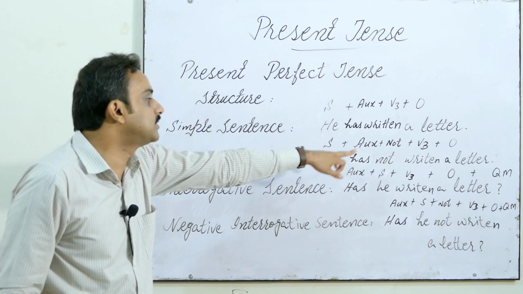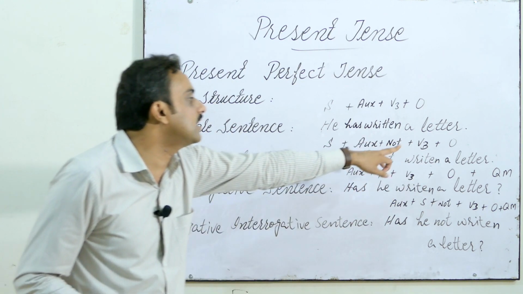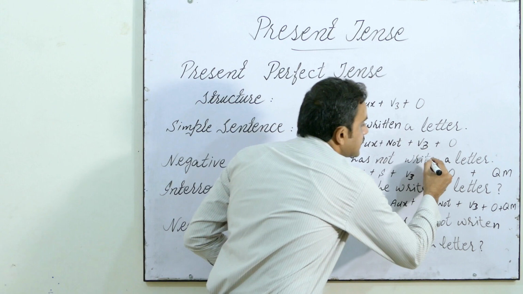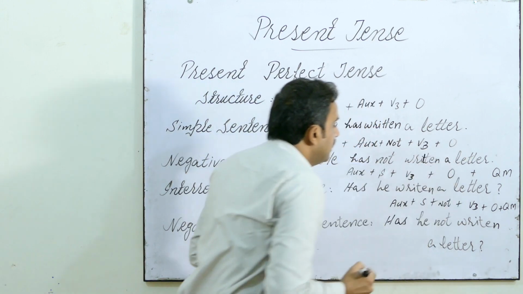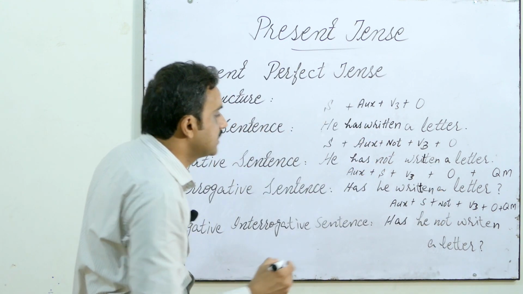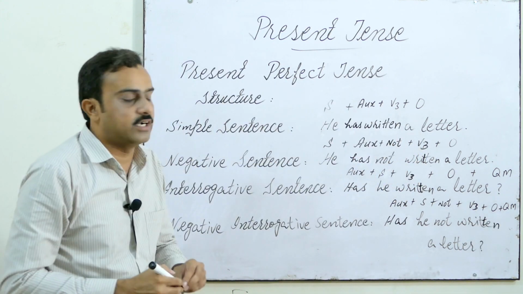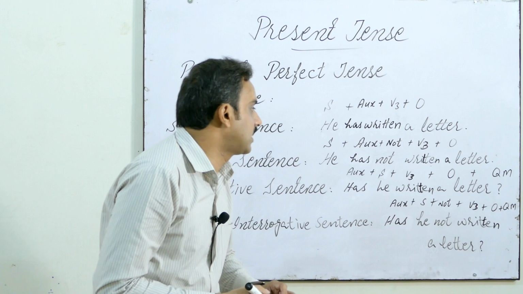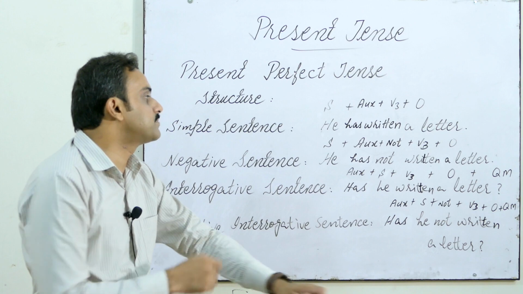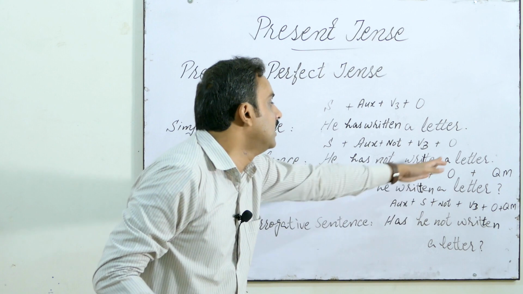Okay, I was talking about negative sentences. First of all subject, then auxiliary has, and then not, negation, and then V3 means past participle, written. Sorry, the spelling is like this. As I was talking about the simple sentences, I kept the spelling the same, but you can change it over here. Double T, we can use TT. Okay, he has not written a letter. Subject, auxiliary, not, and then V3 means past participle, and then object.